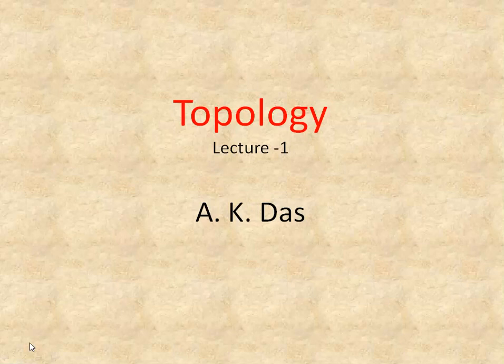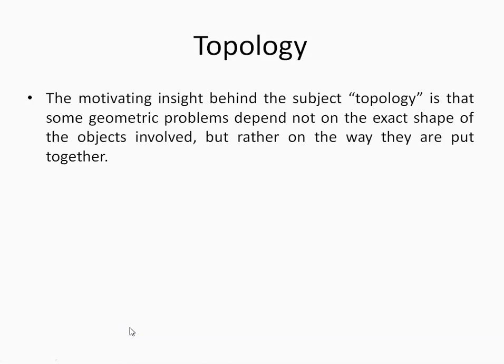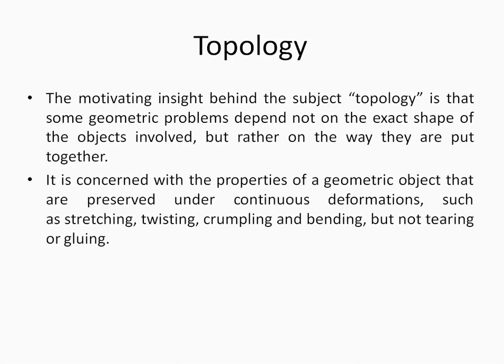Before proceeding to the formal or mathematical definition of topology, we must know what topology is. The motivating insight behind the subject topology is that some geometric problems depend not only on the exact shape of the object involved, but rather on the way they are put together. So topology is concerned with the properties of a geometrical object that are preserved under continuous deformation, such as stretching, twisting, crumpling, or bending, but not tearing or gluing.